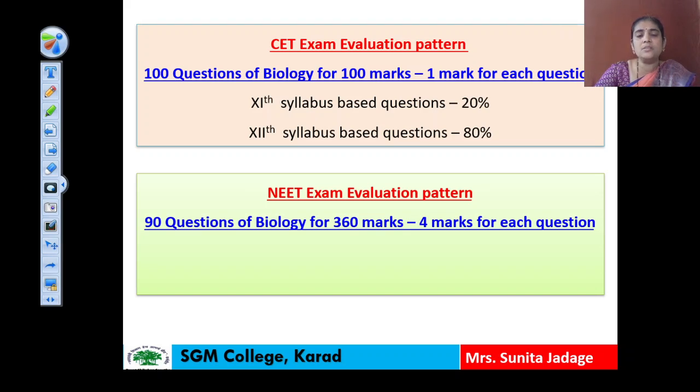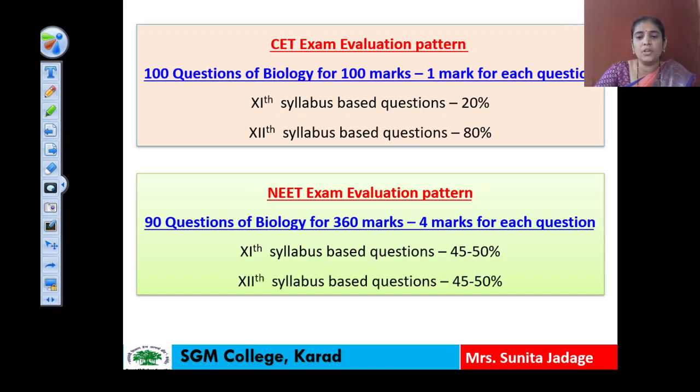About 360 marks belong to this biology subject, and out of these 90 questions, the 11th based questions are 40 to 50%, and the 12th based questions are 45 to 50%. So on an average 50% questions will be asked for the NEET exam from the 11th syllabus and 12th syllabus. So this is all about the examination pattern or the evaluation pattern related to this biology subject.